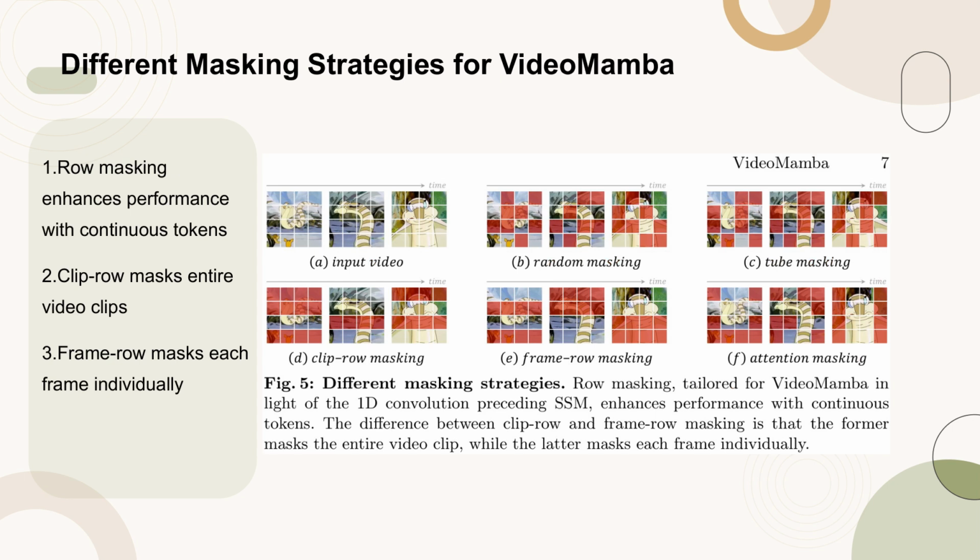Figure 5 illustrates various masking strategies designed for VideoMamba, which is optimized for handling long video tasks. The row masking strategy is particularly effective due to the 1D convolution preceding the SSM in VideoMamba's architecture. This strategy enhances performance by maintaining continuity among tokens. The figure distinguishes between two types of row masking, clip row and frame row. Clip row masking involves masking entire video clips, while frame row masking applies to each frame individually. These strategies are crucial for improving the temporal sensitivity and adaptability of VideoMamba, especially when dealing with text modalities.